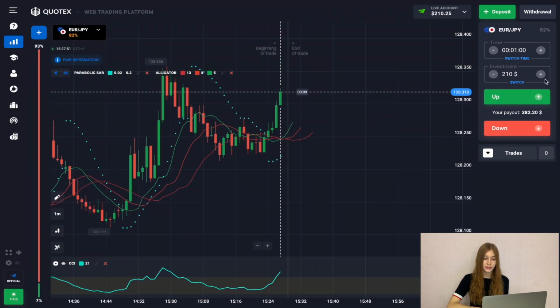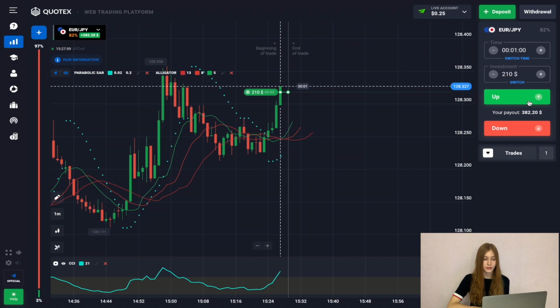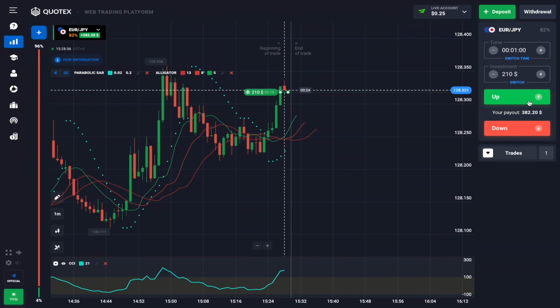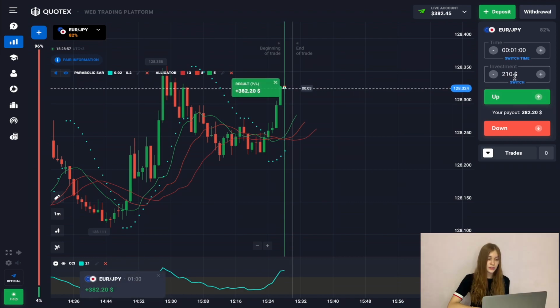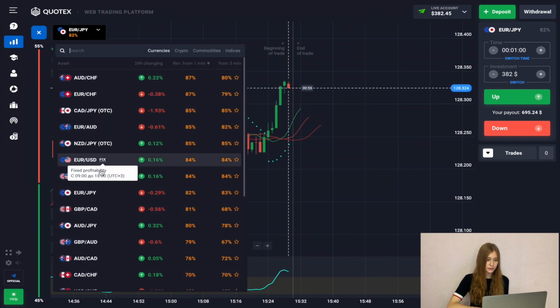We can open our deal with the trend for an uptrend, as we see that we now have a parabolic indicator, and the alligator indicates the direction of the trends, as that is, we reach an overbought state and overcome our resistance line. Therefore, now let's wait for our deal to close. And we successfully closed the deal. Continue trading.